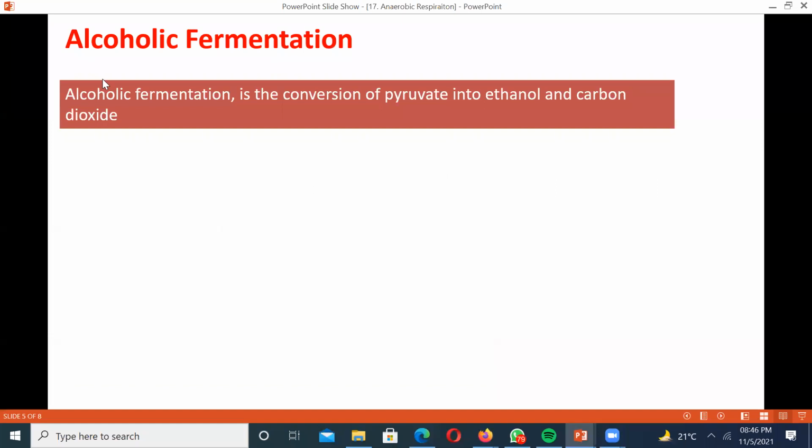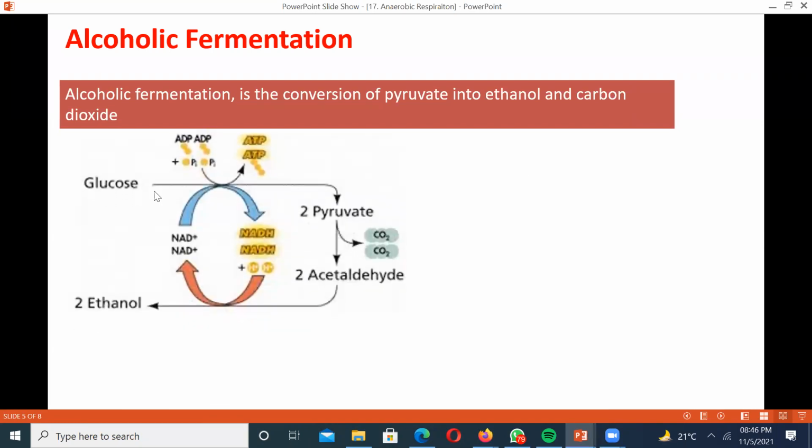So first of all, we will talk about alcoholic fermentation. What is alcoholic fermentation? That is the conversion of pyruvate into ethanol or ethyl alcohol, right? Have a look at this. Glucose, you know very well, by glycolysis is converted into pyruvate. Now pyruvate gets converted into acetaldehyde, and acetaldehyde gets converted into ethanol.